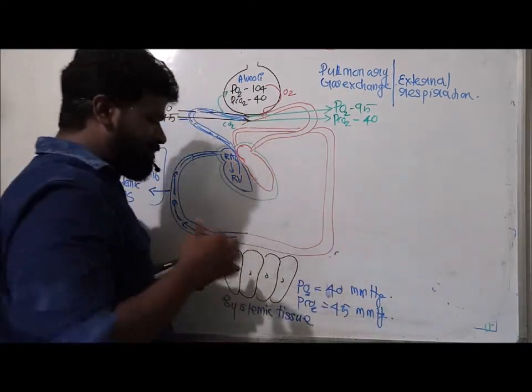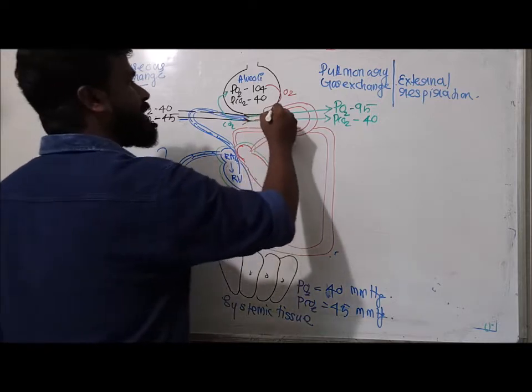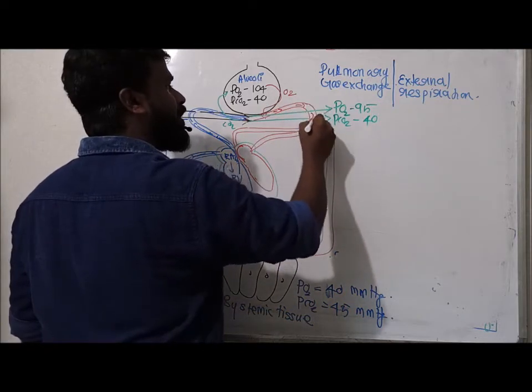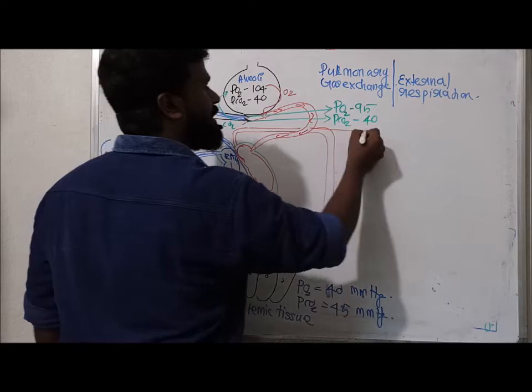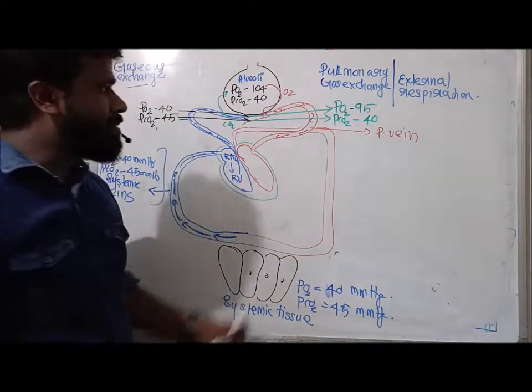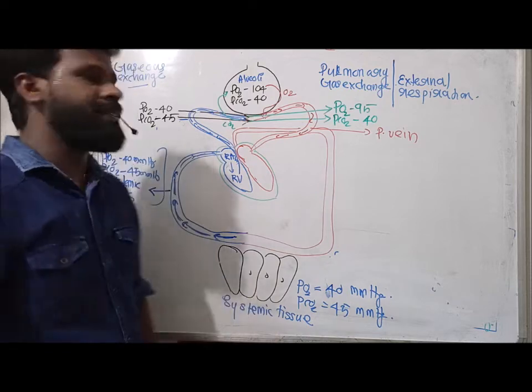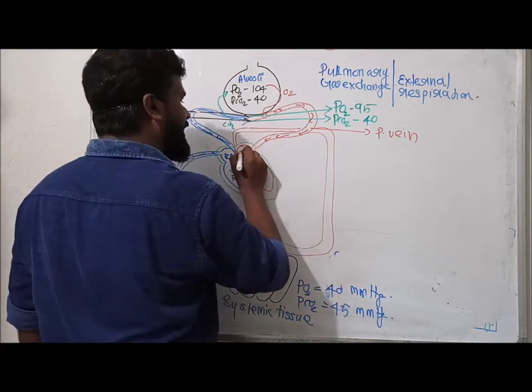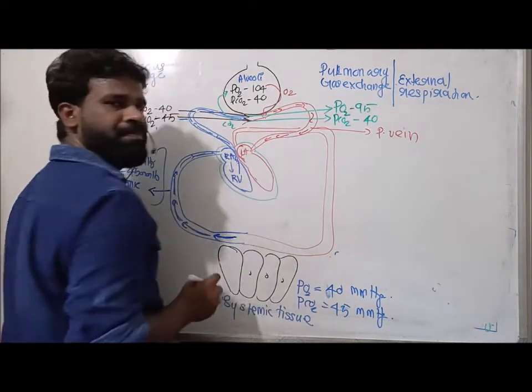This oxygenated blood passes through the pulmonary vein, and through the pulmonary vein it opens to the left atrium.